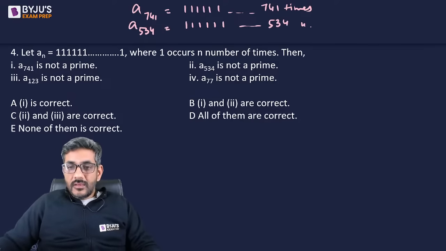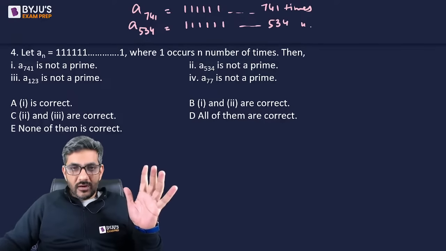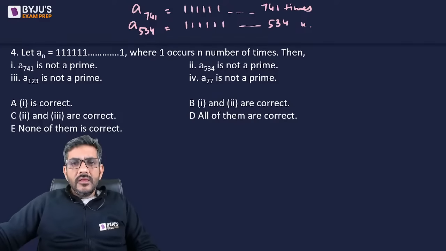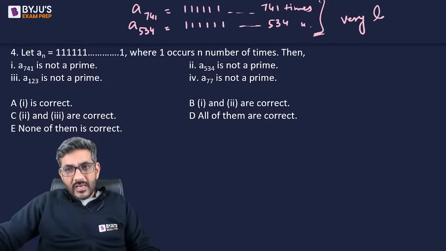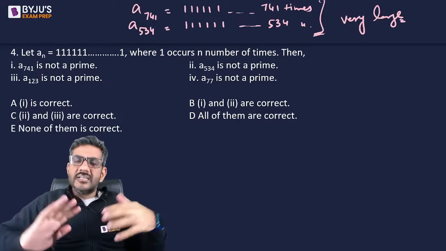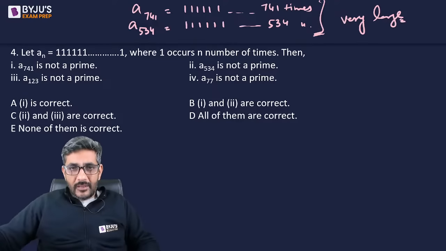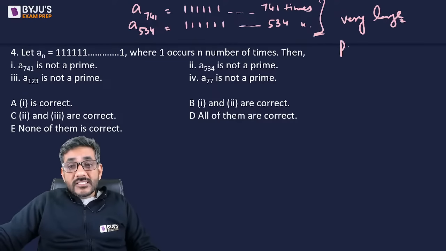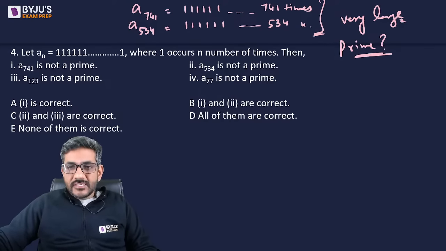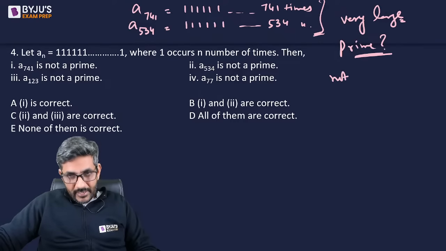Now one simple thing I am going to tell you, and trust me on that, it is always true. If the numbers given to you are very large, I mean 6 digit, 7 digit, 8 digit, or even bigger, and the question asks whether it is prime or not, without wasting any time say no, it is not prime.